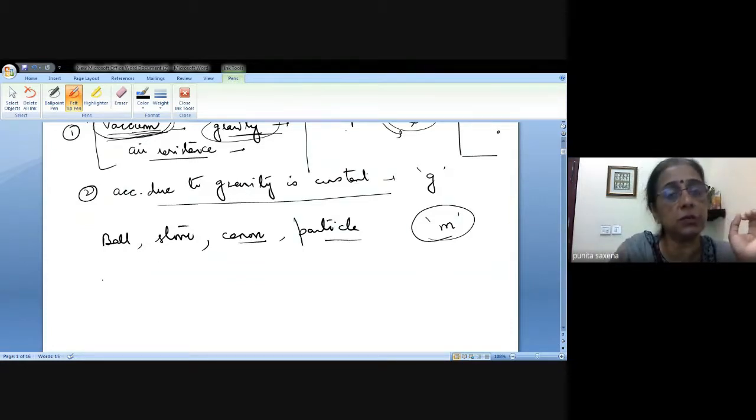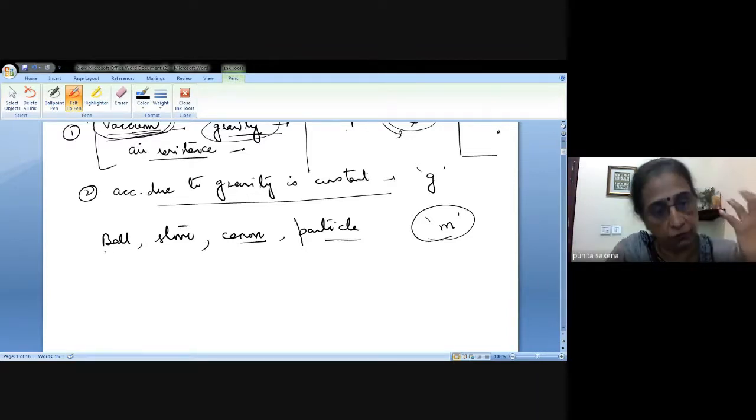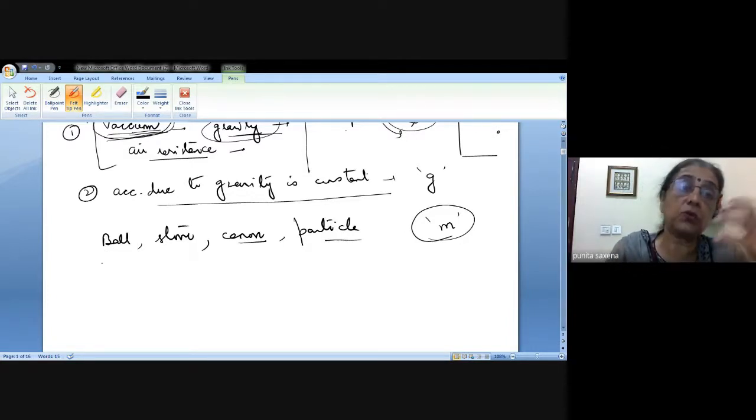We are more bothered about the trajectory that it is tracing, or the path that it is following. Now, to understand what kind of path it is going to follow, what the equation of that path will be, and how we are going to use that equation to evaluate various things, this is what we are going to derive now.